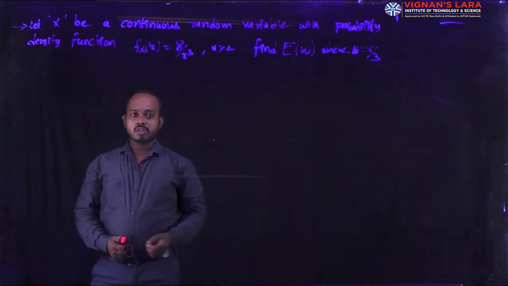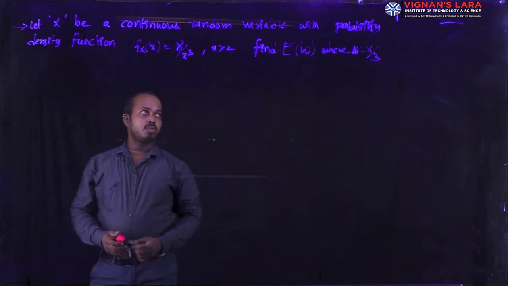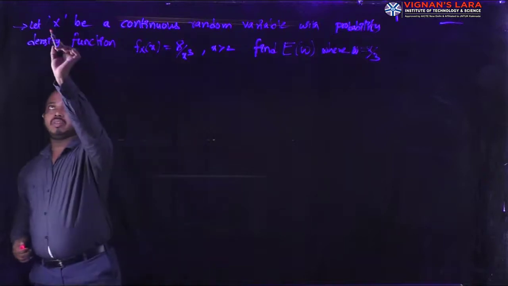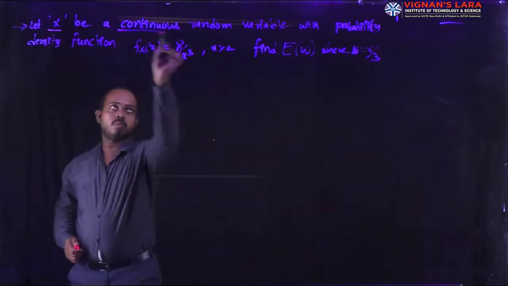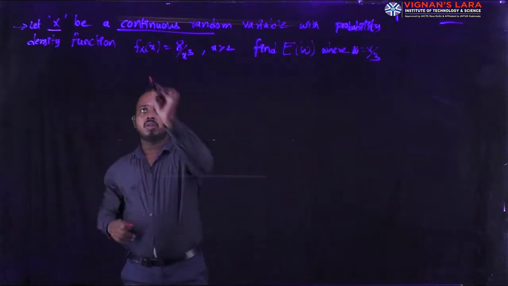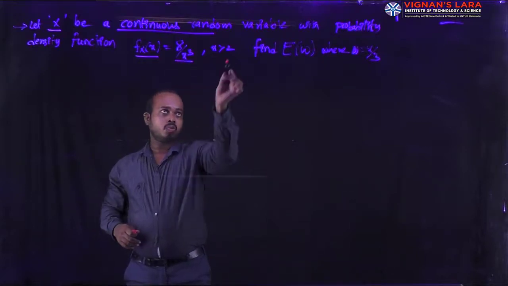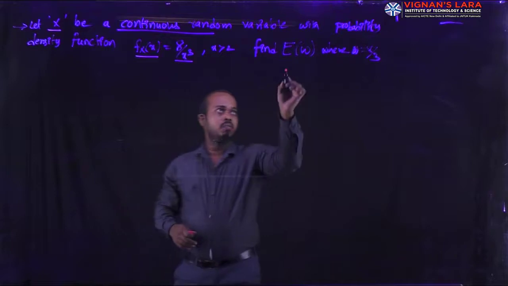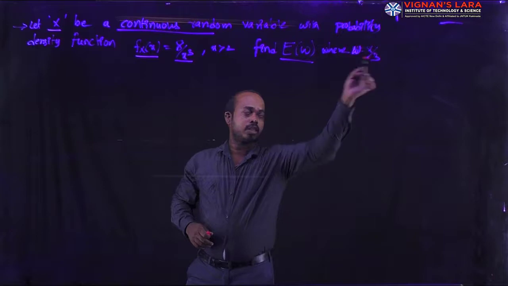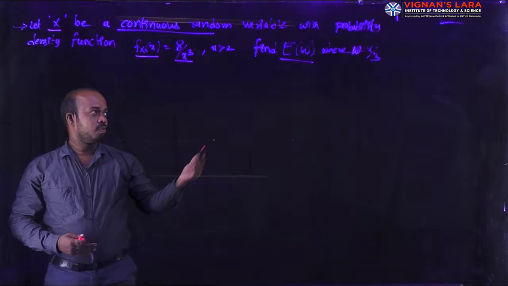Today in class we are going to discuss problems on expectation value. Here you can see the problem is giving: X is a continuous random variable with probability density function f(x) = 8 divided by x cube, where x is greater than 2. It is asking to find E of W. Here the quantity W is X by 3. What is being asked is the expectation of W.